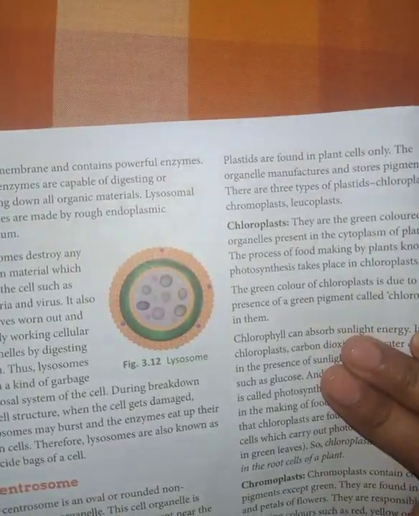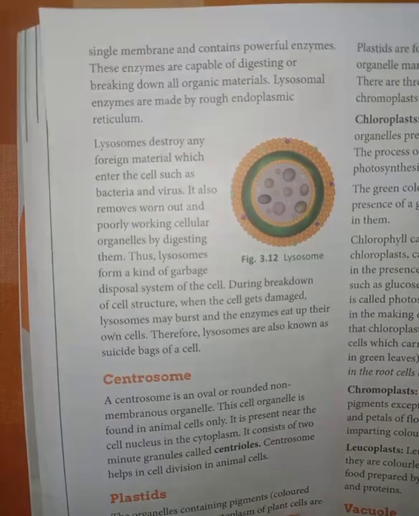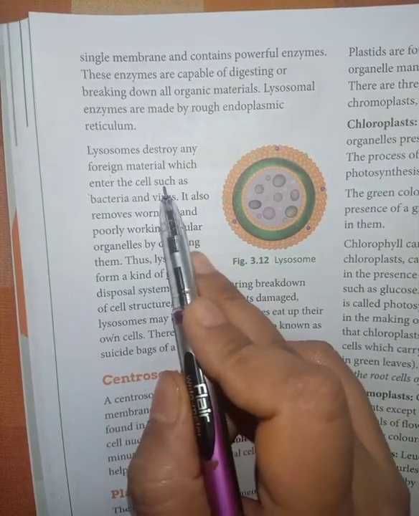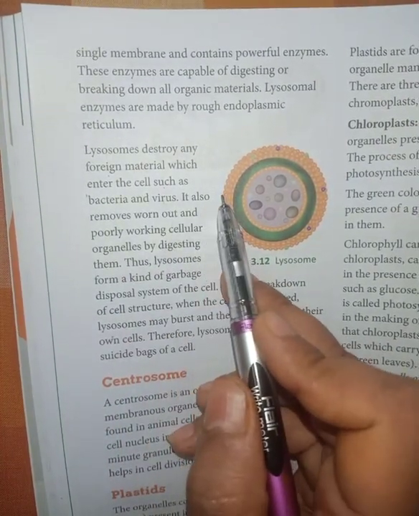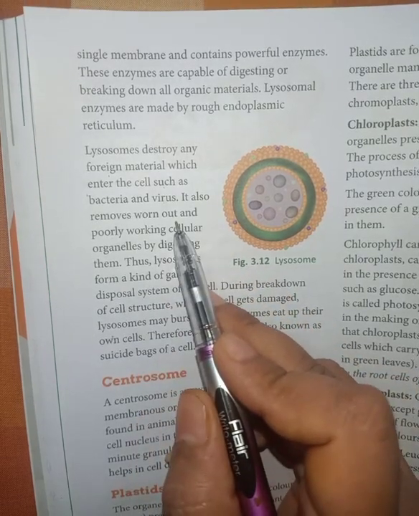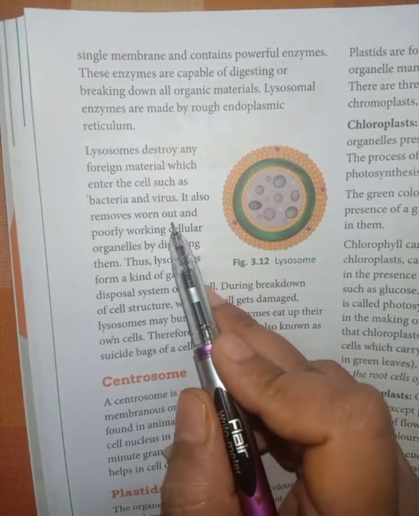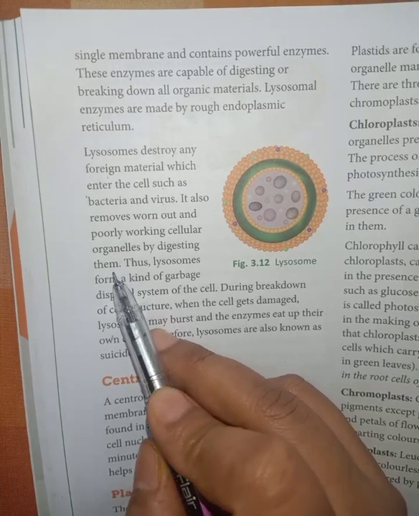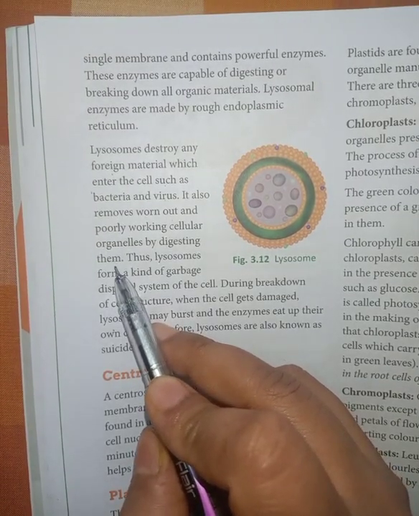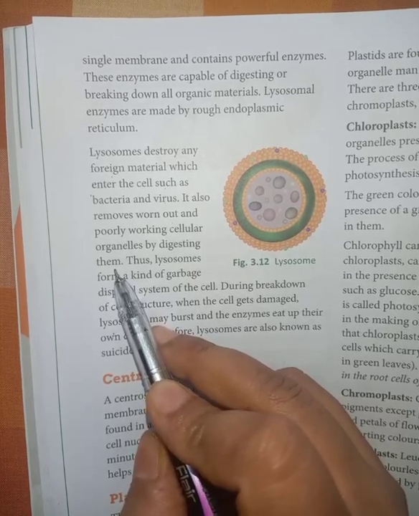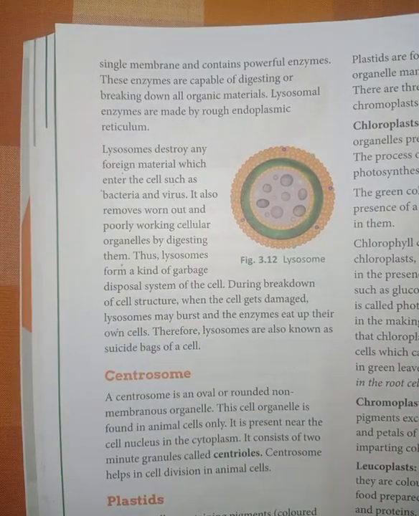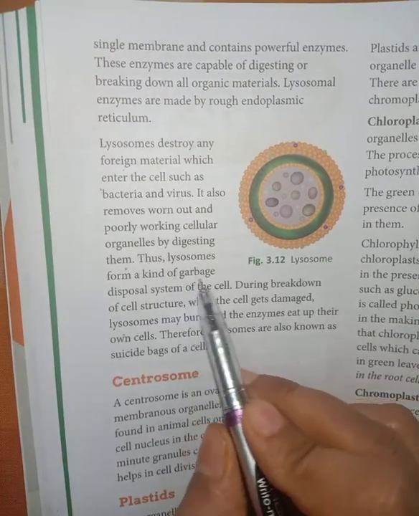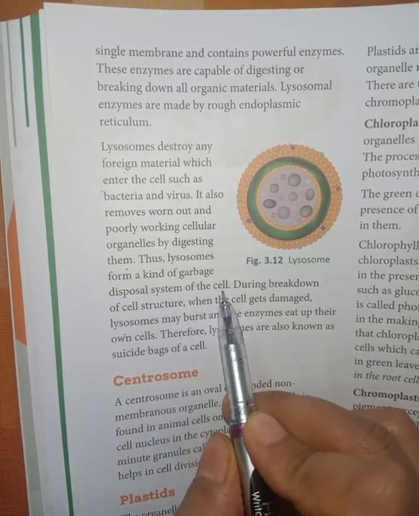Whatever foreign material enters inside the cell from outside, any bacteria or virus, the lysosomes remove it. They also remove worn out cells and poorly working cellular organelles by digesting them. If any foreign material or any damaged part of the cell is there, they just eat that and it is removed from the cell. So they are just like the garbage disposal system of the cell.